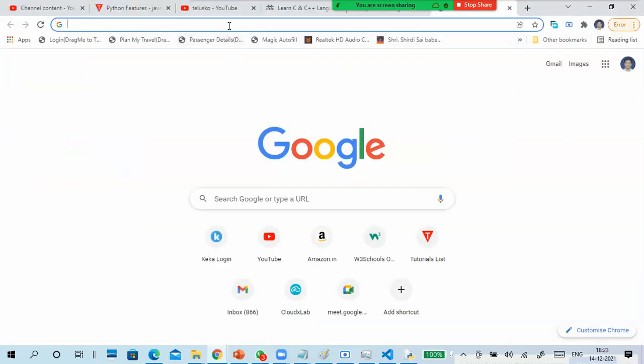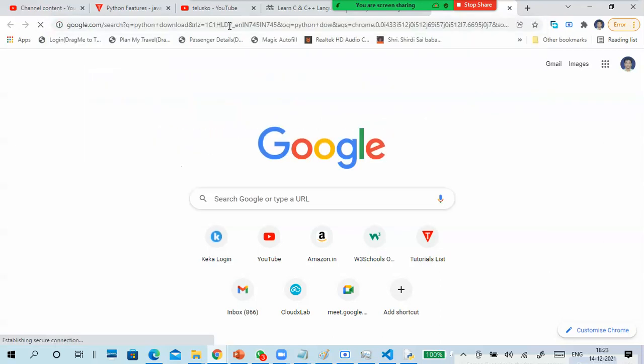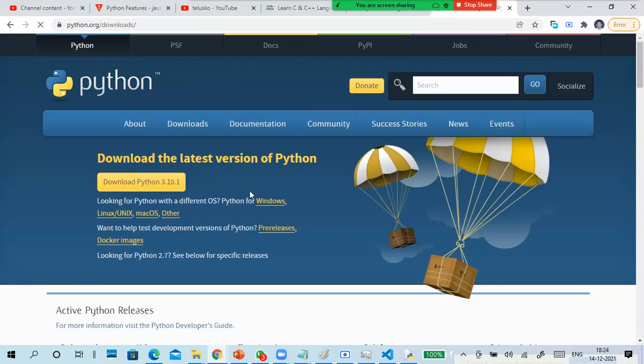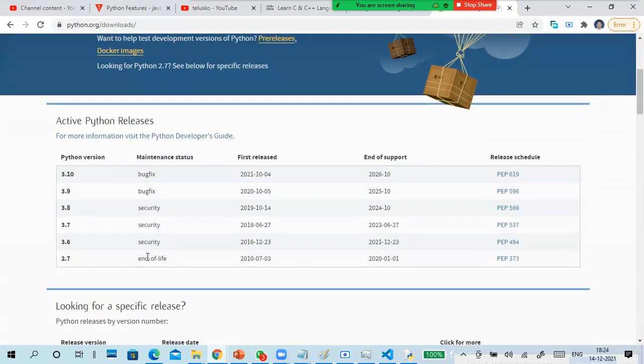I will show on my physical machine only. First of all, type Python in your Google browser and type download. Python download or Python, anything, no problem. Just click on Python, but it will open the same window only. Download latest for Windows. You can click here and download Python. You can run Python in Docker images. You can download it for Linux, Unix, Mac OS, and other platforms also. Which version you download is very important, and which platform you are using is also important.